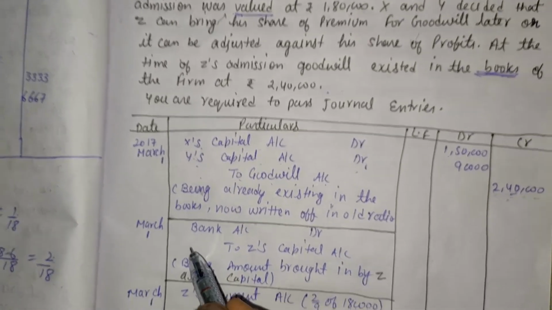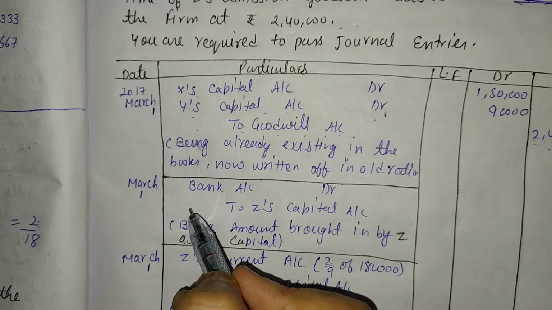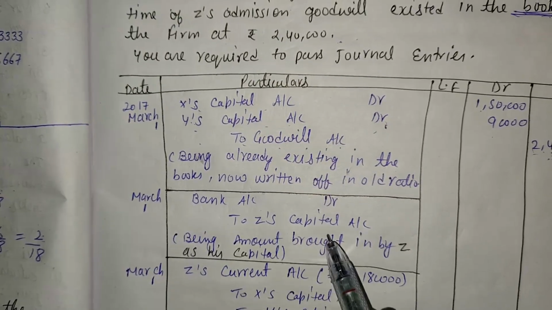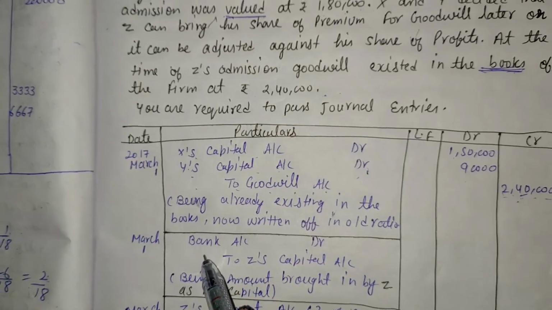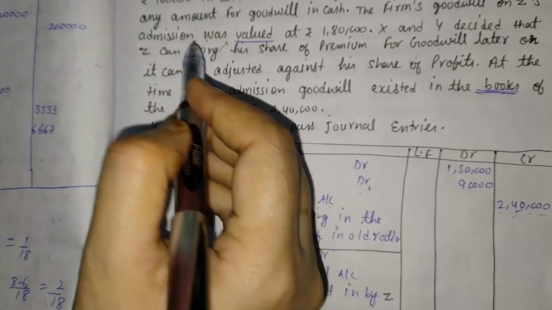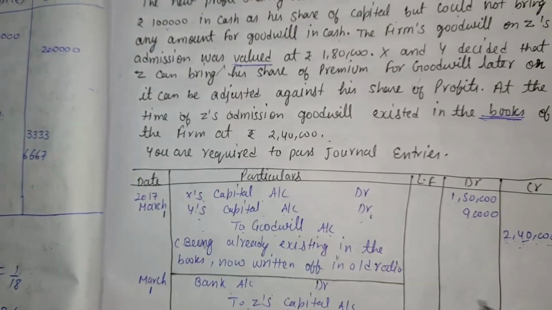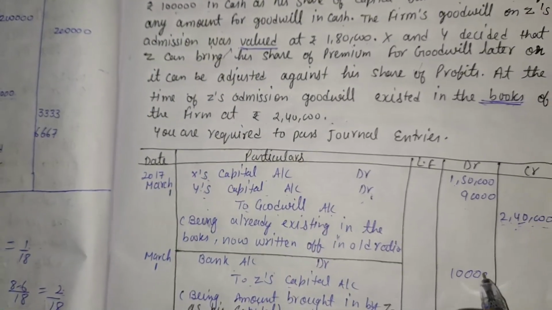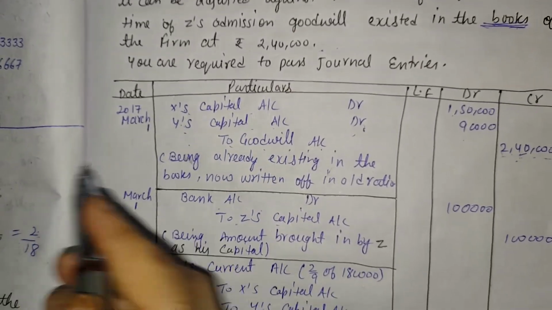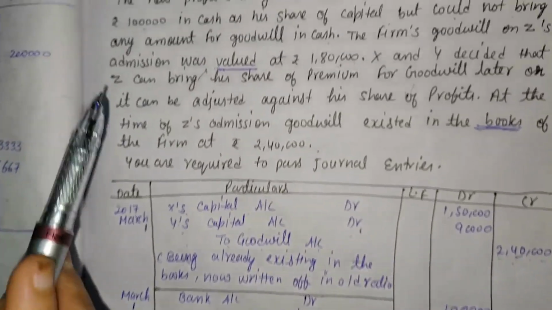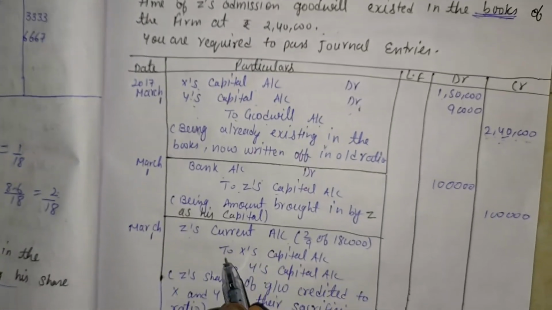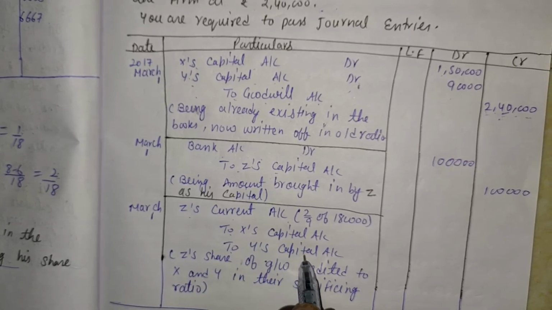The second point, the new partner comes into the business, but he only brings his share of capital. So what is the journal entry? Bank account debit to Z's capital account. And what is the amount of Z's capital? That is 1 lakh rupees. Now here Z is unable to bring any amount of goodwill in cash. So Z's current account debit to X's capital account and Y's capital account.